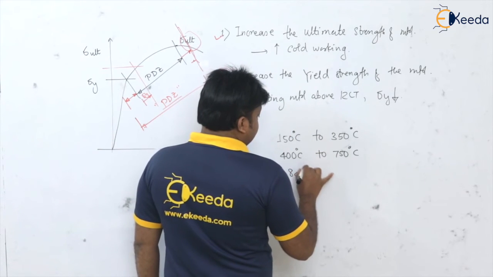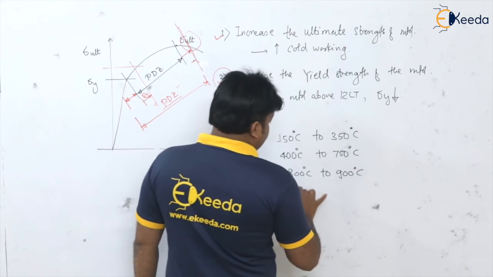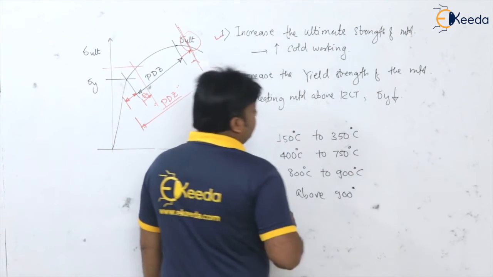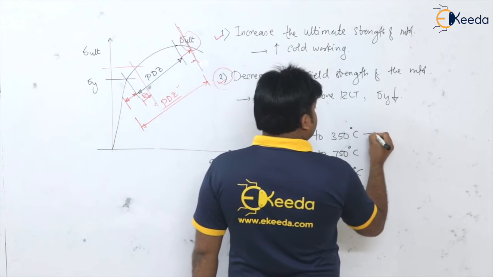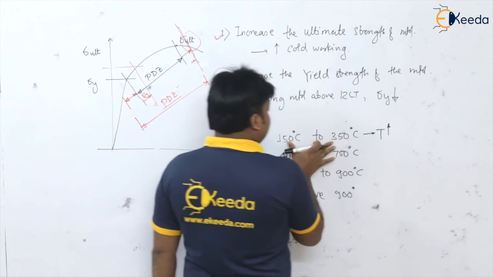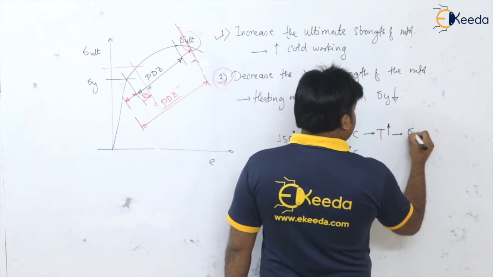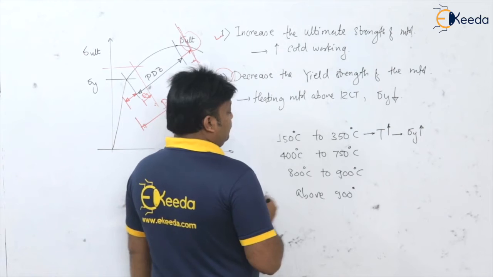Then 800 degrees centigrade to 900 degrees centigrade, and above 900 degrees centigrade. Okay, so see, if we go on increasing the temperature in the range from say 150 to 350 degrees centigrade, you will observe that there will be an increase in yield strength of the steel.